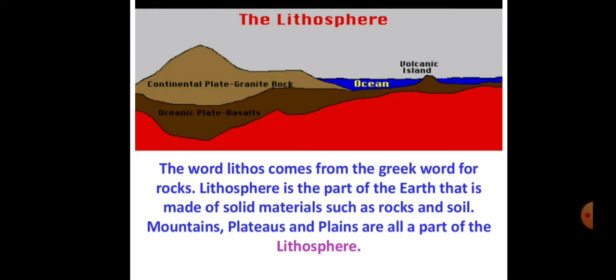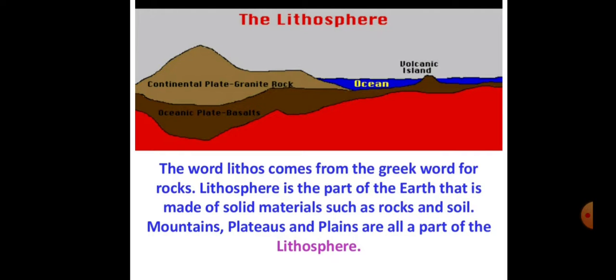First of all, students, we discuss the lithosphere. What do you mean by that word? The word lithos comes from the Greek language, which means rock. Lithosphere is the part of the Earth that is made of solid materials such as rock, soil, mountain, plateau, and plain area. All are parts of the lithosphere.